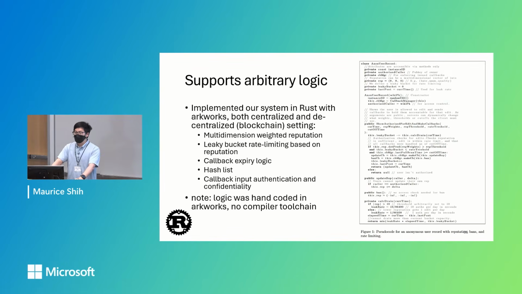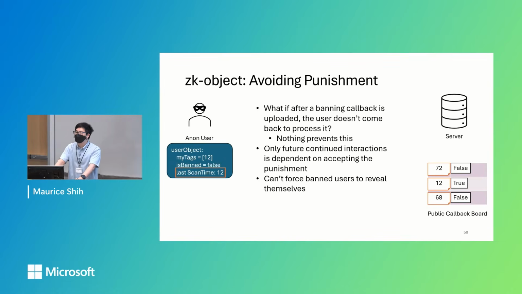I have a question about the leakage of this. Like you mentioned that there's a public callback board that I'm seeing. I think it might leak something. I'm not sure. That's why I'm going to ask if it leaks something. And you also mentioned for the Sybil resilience, to rely on account age and reputation. Don't they also leak? Like, is there any analysis of that, or is it not a threat?